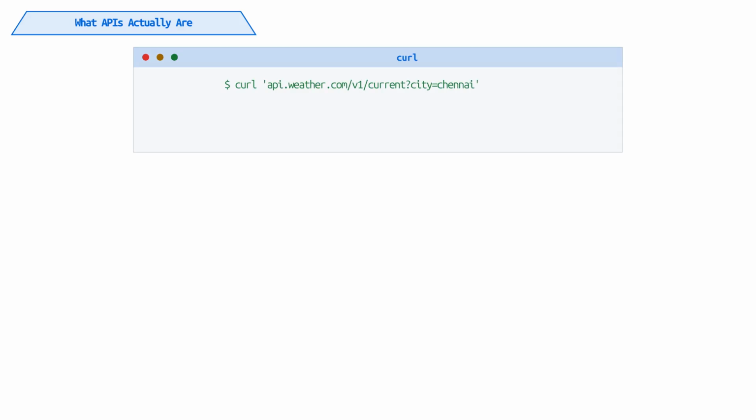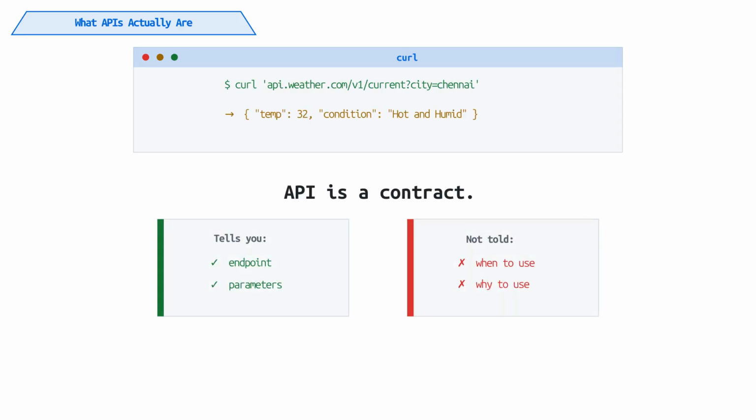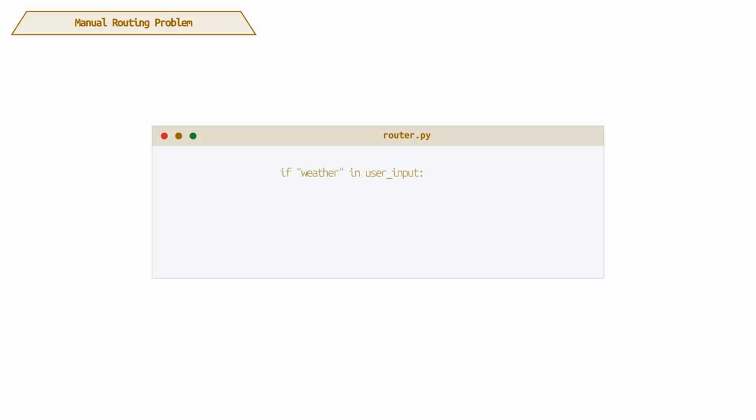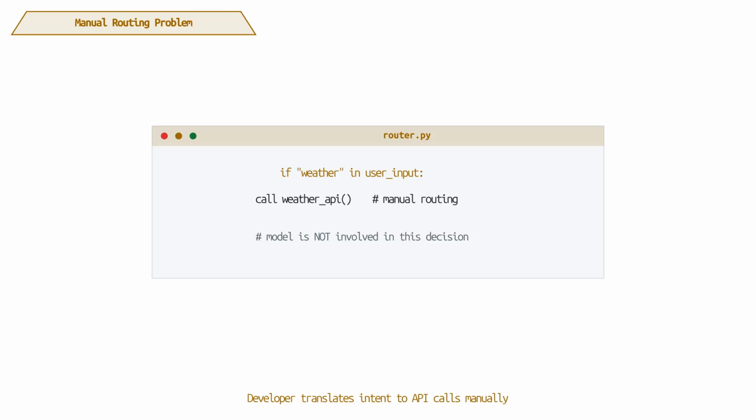An API is just an endpoint with inputs. For example, get weather by city. It clearly defines how to call it, but it does not explain when it should be used. So you write code to interpret user intent and trigger the API manually.